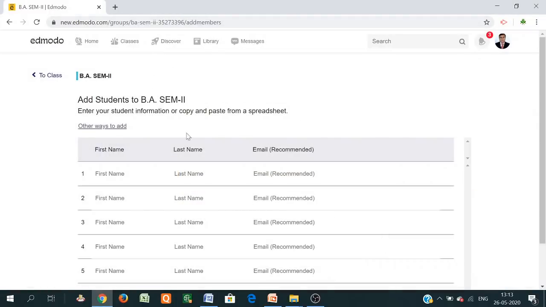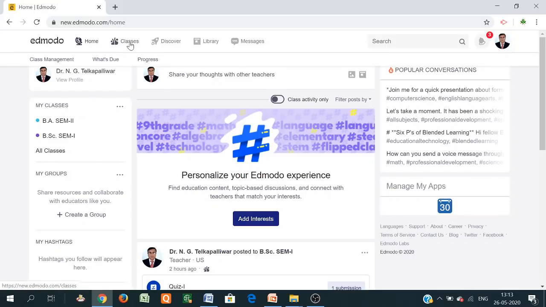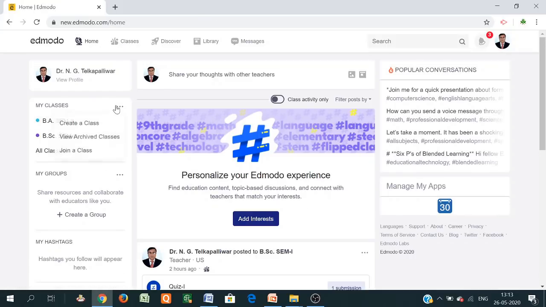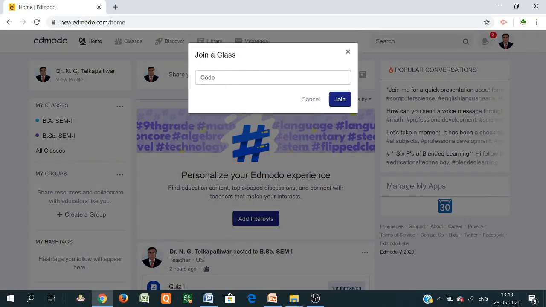Now once the student has joined the class, go to the class section. Here there are two classes now generated. If you want to generate more classes, like 3, 4, 5, 6, and a student wants to join, the student clicks join class, enters the code, and can easily join from the student platform.